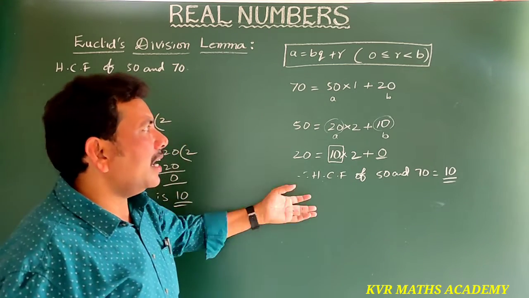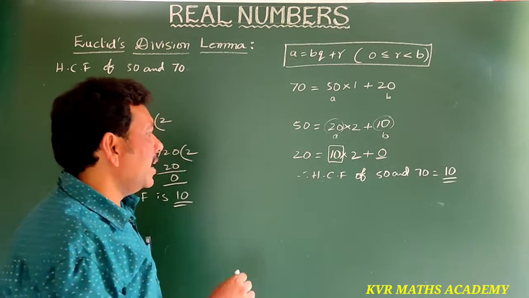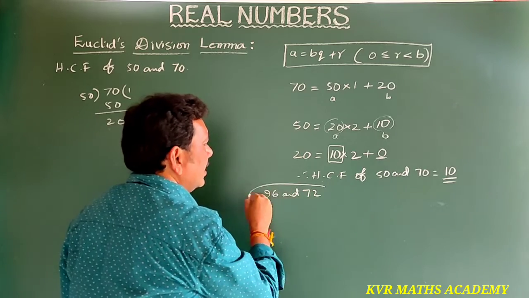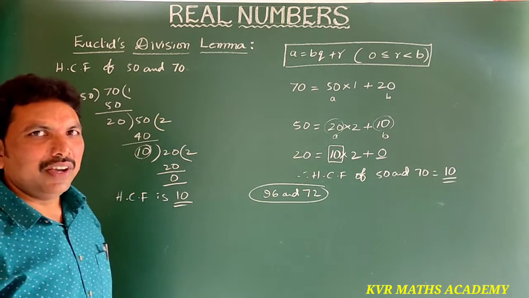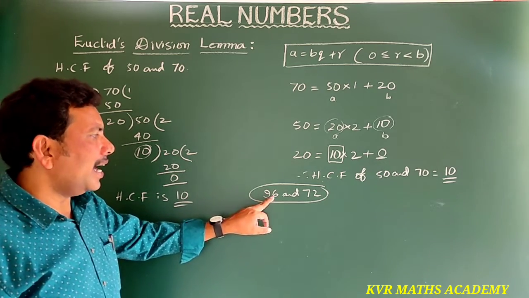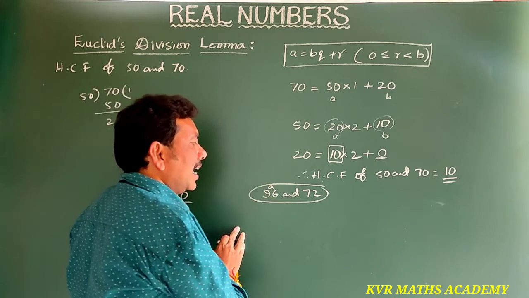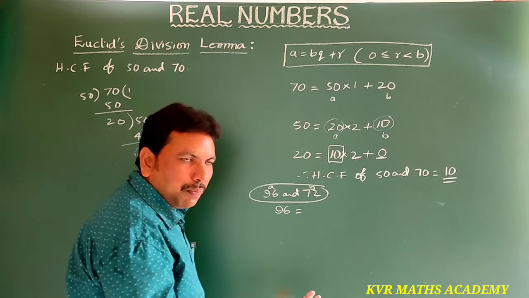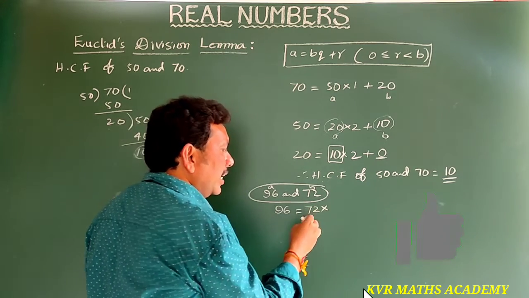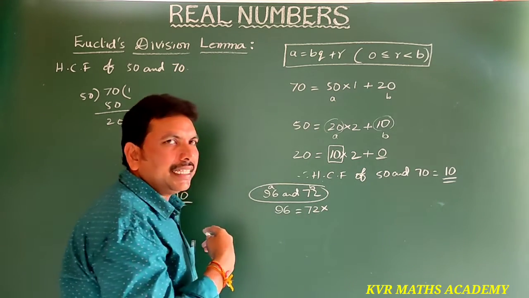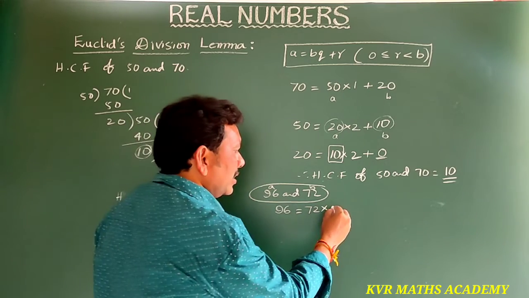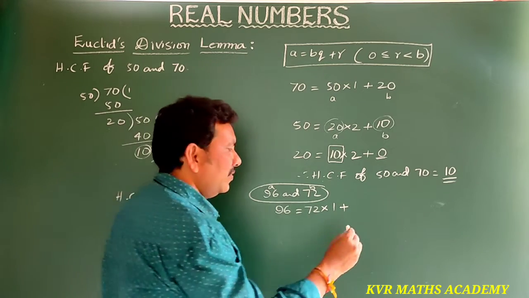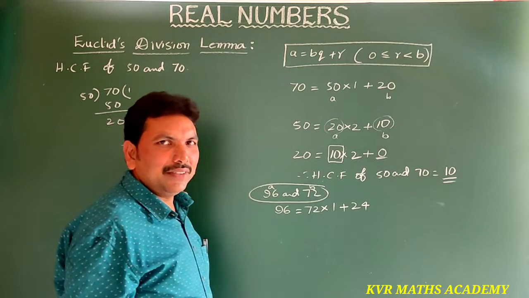Understood clearly? Suppose another one, the second one I am taking: the HCF of 96 and 72. How can you write it? 96 is A and 72 is B. So 96 = BQ + R, that is 72 into Q. How many times does 72 go into 96? One time only. 72 ones are 72 plus remainder 24. Yes, 24 is the remainder.